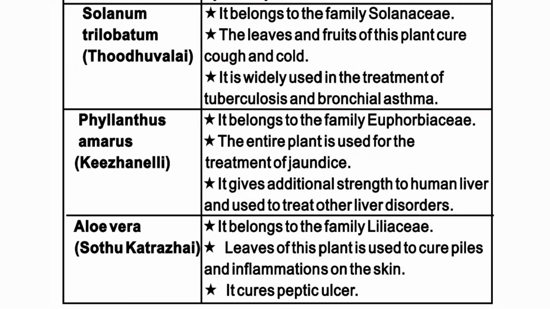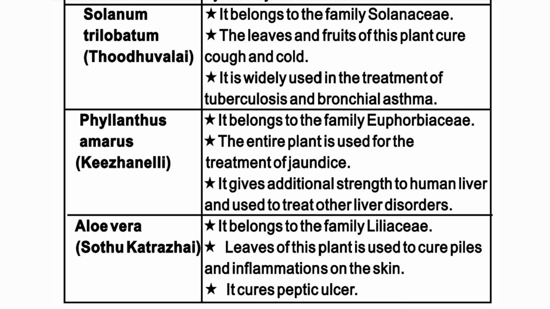Third one, Solanum trilobatum, Thuduvalai. It belongs to the family Solanaceae. The leaves and fruits of this plant cure cough and cold. It is widely used in the treatment of tuberculosis and bronchial asthma.